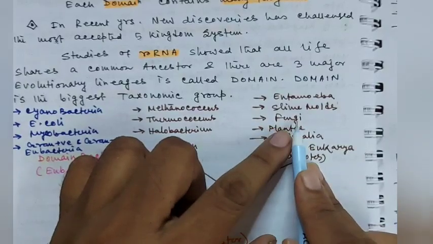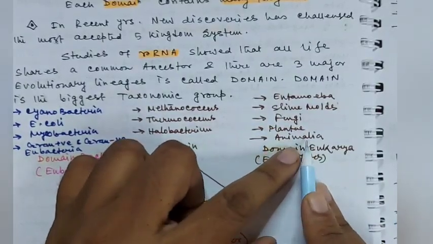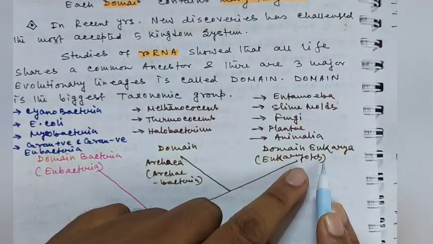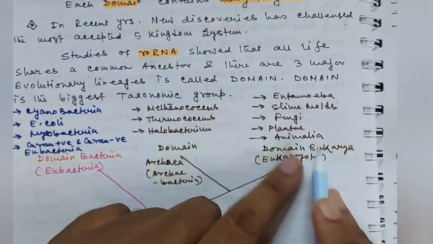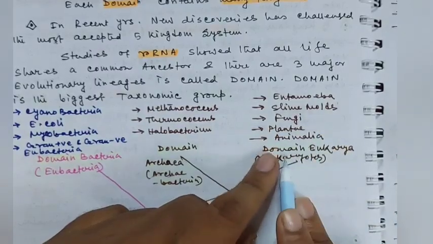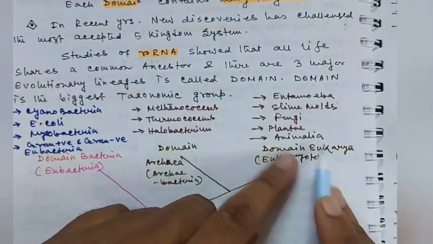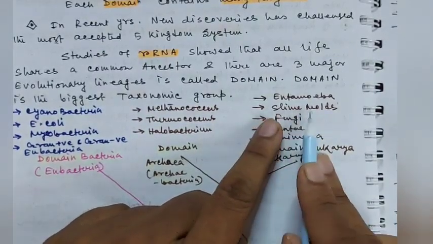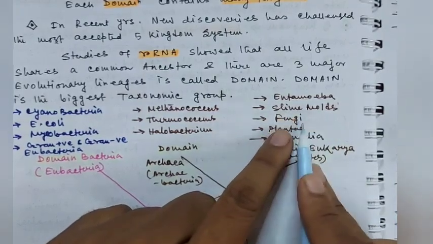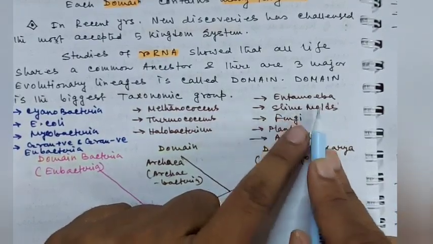Also the kingdom Fungi, kingdom Plantae, and kingdom Animalia are included under domain Eukarya. Apart from this, an interesting group of organisms, the slime molds, are also included in this domain. The slime mold shows peculiar characteristics. They can reproduce by formation of spore-like fungi, but they can move like animals.